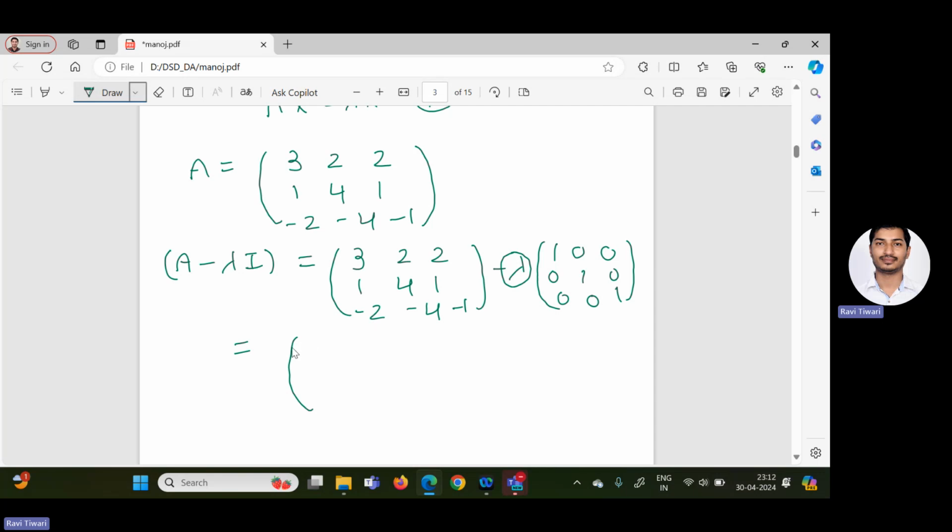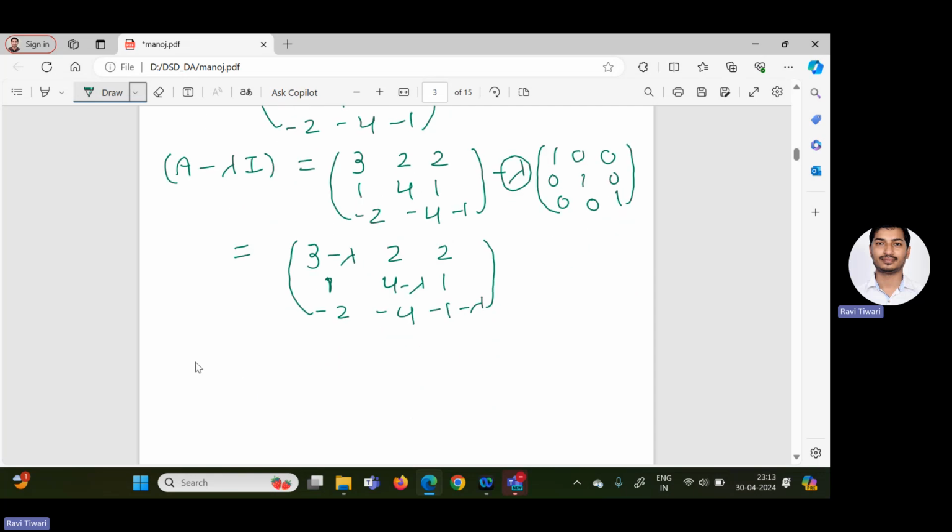So the first entry you will get 3 minus lambda, then 2, 2, then 1, 4 minus lambda, 1, and -2, -4, -1 minus lambda. So this is A minus lambda I. Now for eigenvalue, we know that determinant of A minus lambda I has to be 0.